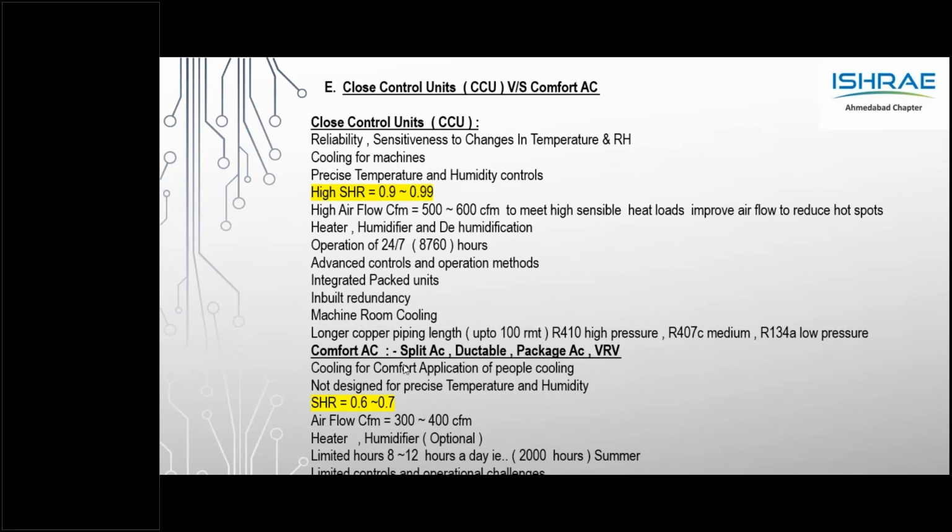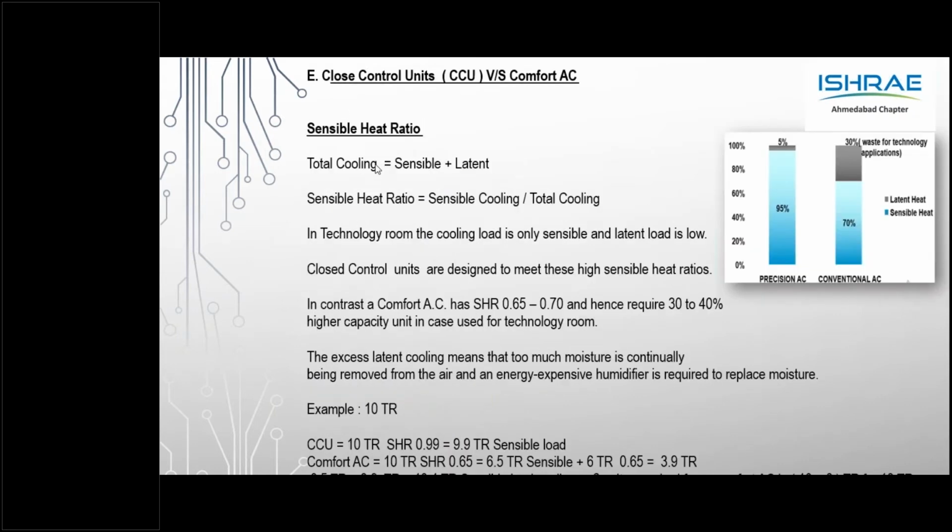Air movement is very important: precision is 600 to 700 CFM per ton, whereas comfort is 300 to 400. On filter efficiency, we looked at filtration of 95% efficiency versus 65%. There is built-in redundancy within the PAC, CCU, and in conventional AC it is not available. So this is a quick summary of CCU vis-a-vis a comfort AC.